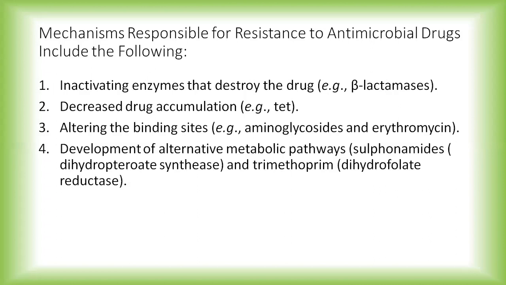The next mechanism is development of alternative metabolic pathways. Drugs like sulfonamides and trimethoprim inhibit the enzymes and don't allow the synthesis of folic acid to take place.